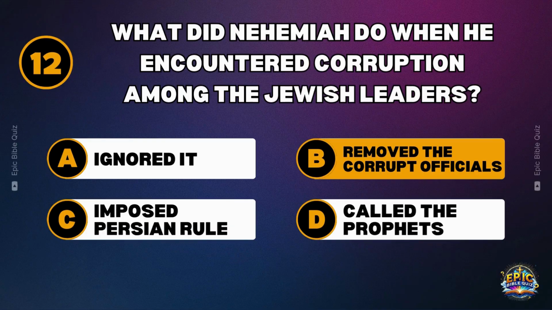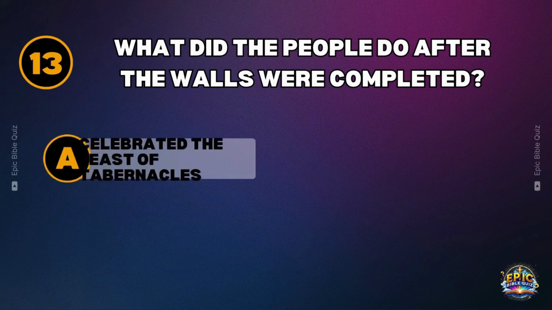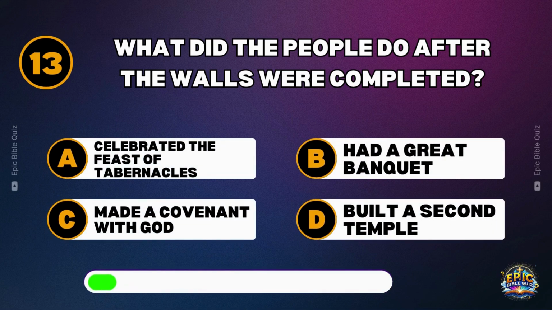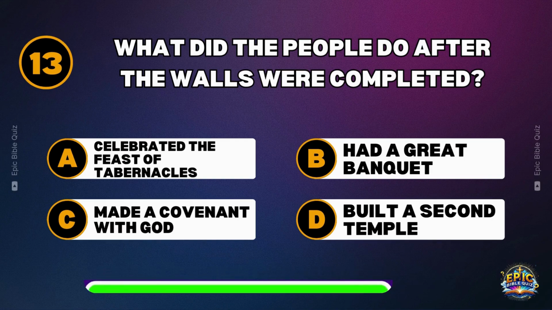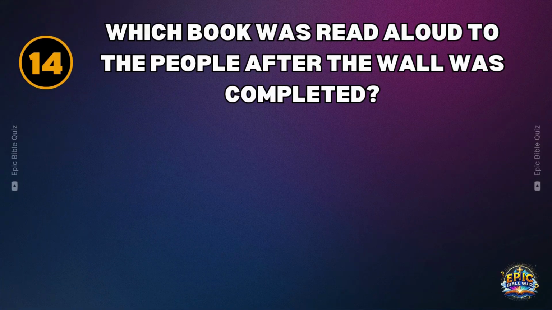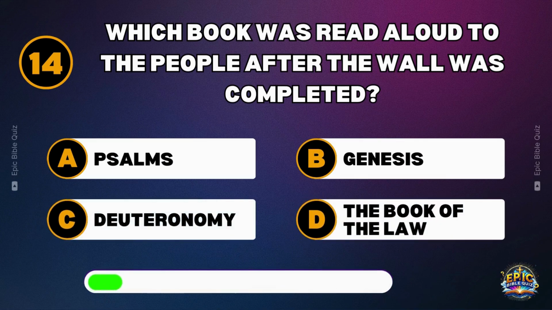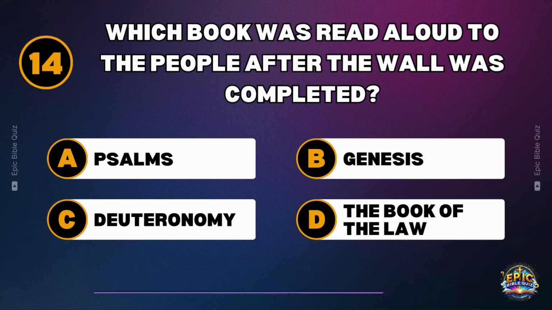Removed the corrupt officials. What did the people do after the walls were completed? Made a covenant with God. Which book was read aloud to the people after the wall was completed? The Book of the Law.